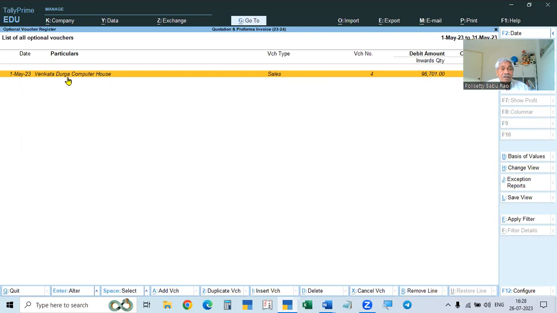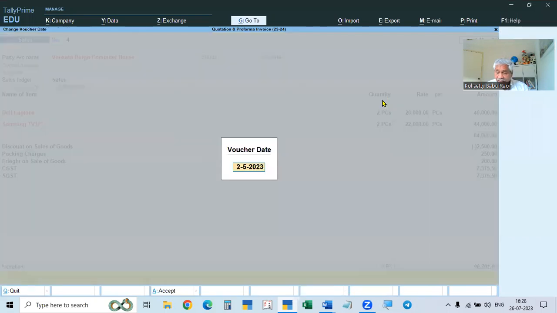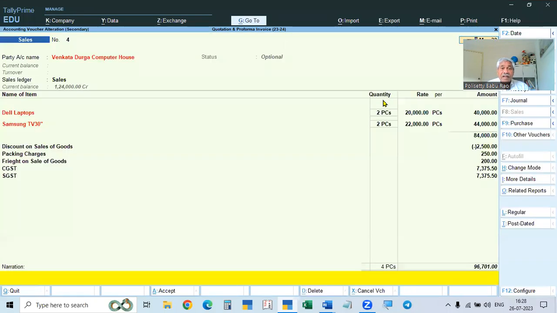So this is Venkata Durga Computer House, and this is the proforma invoice we sent them. Now for the sales invoice, it is okay, keep it as it is. Give the date, for example 2nd May. This is optional, which means it is a proforma invoice. Now remove that and make it regular. Click regular, so that is gone. Now it has become a regular invoice.